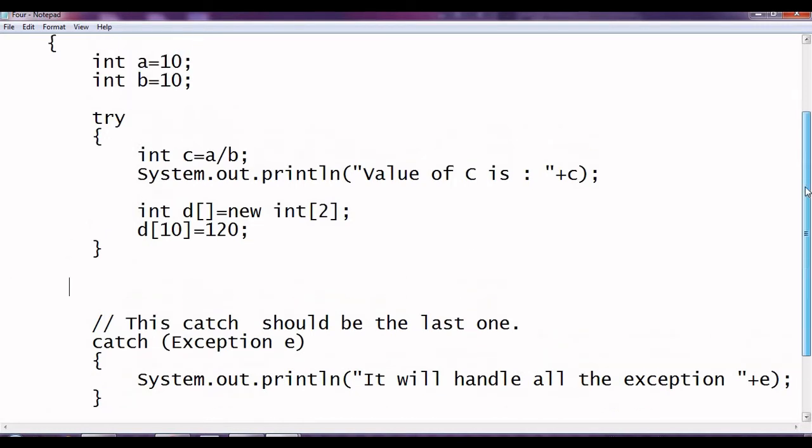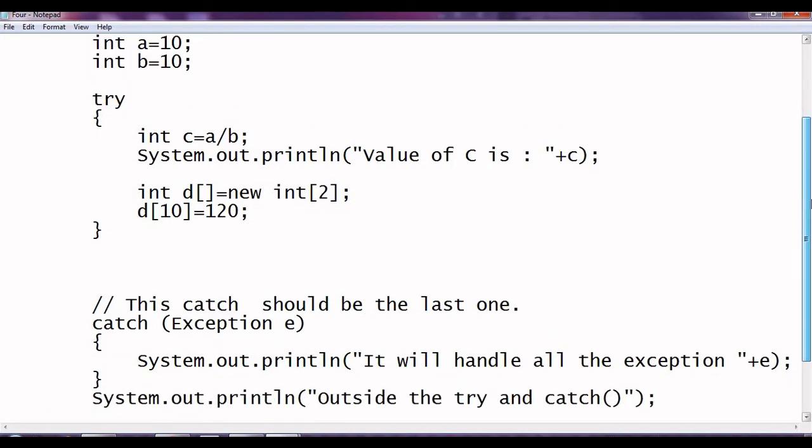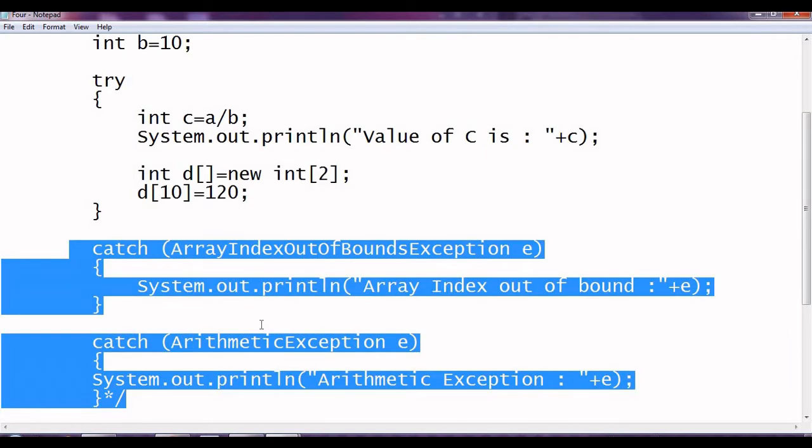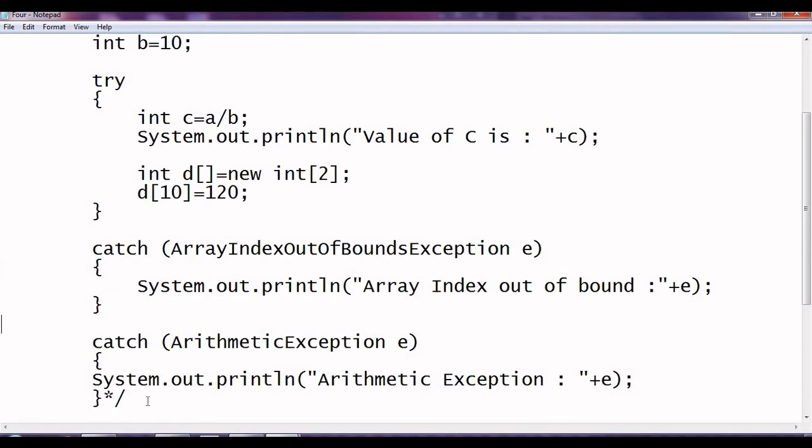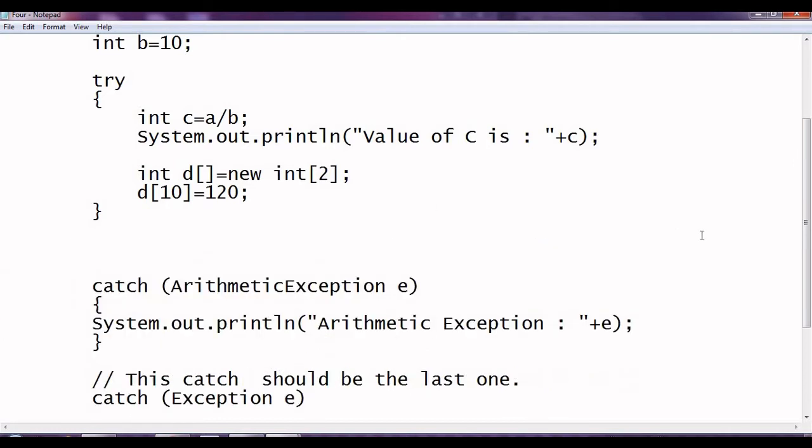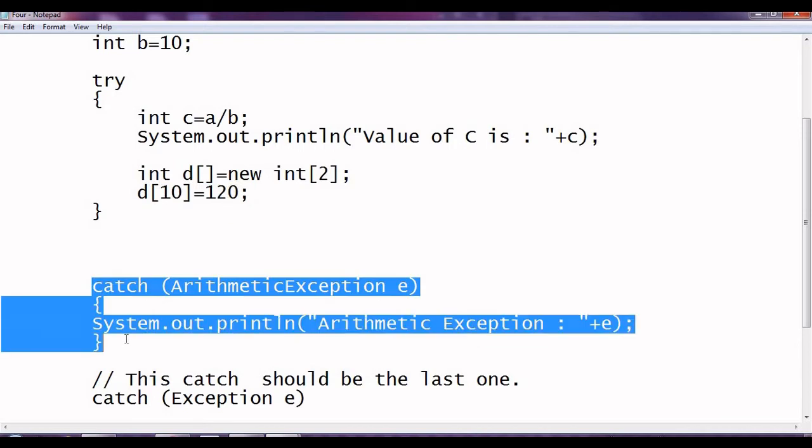Assume that we do not have any other catch. So it will try to go for this matching. Or suppose it has some catch like this. So we have an error over here, b of 10. It will go for this catch.